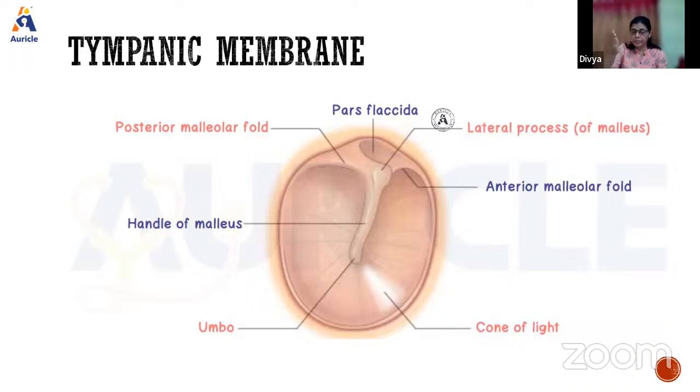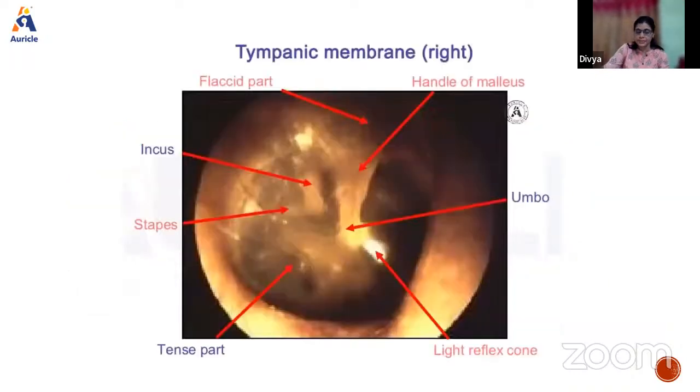So this tympanic membrane, position-wise, in adults it is placed a little obliquely, at about a 55-degree angle with the external acoustic meatus. Whereas in children, it is more horizontal. Because of that, children can tolerate loud sounds better than adults. Okay, that is one reason. Next, you have to write about its subdivisions.